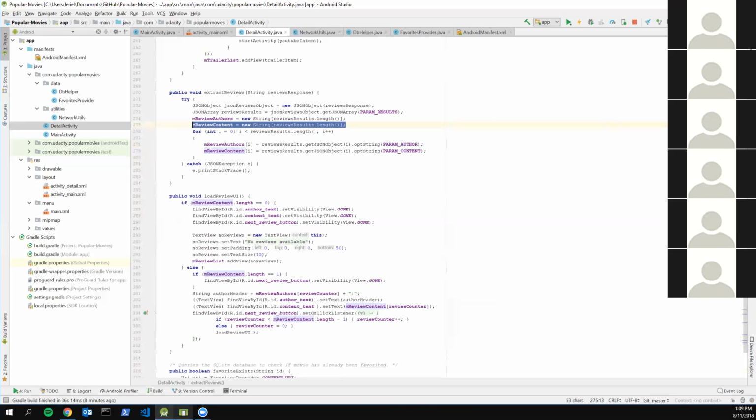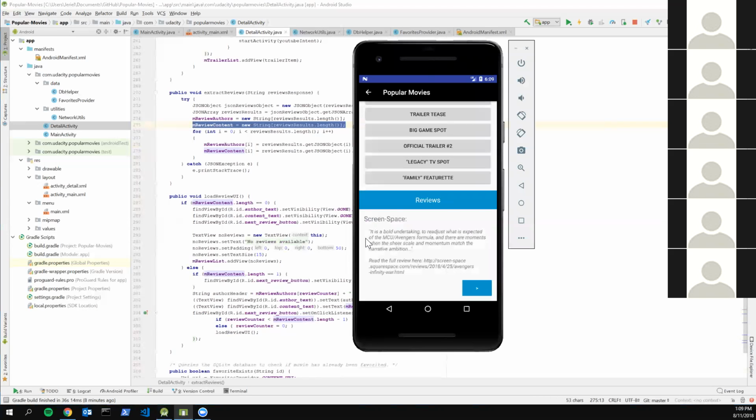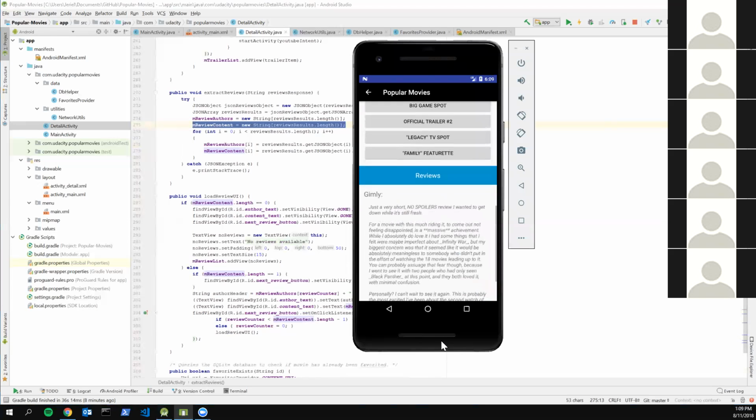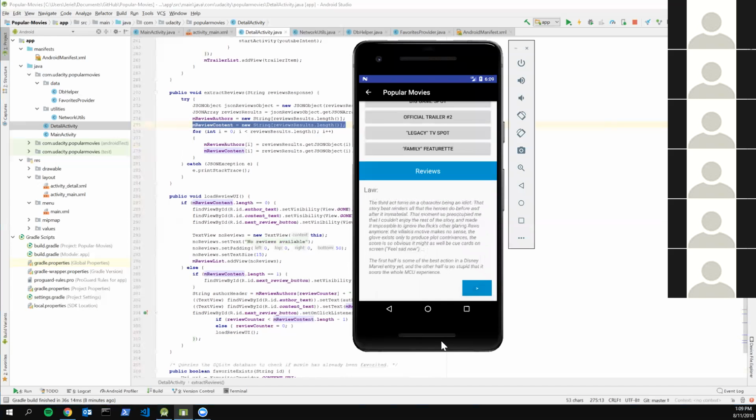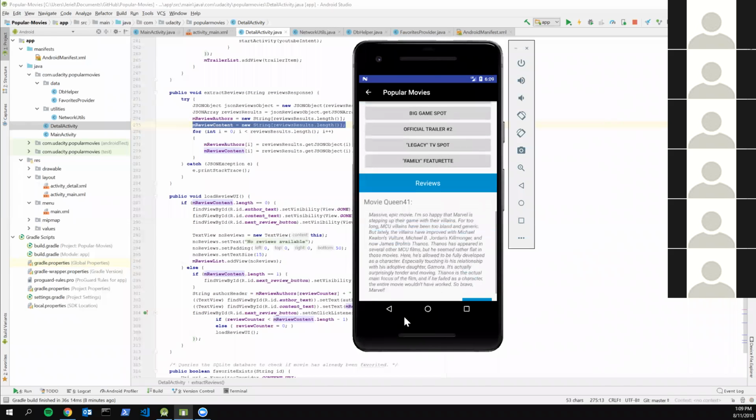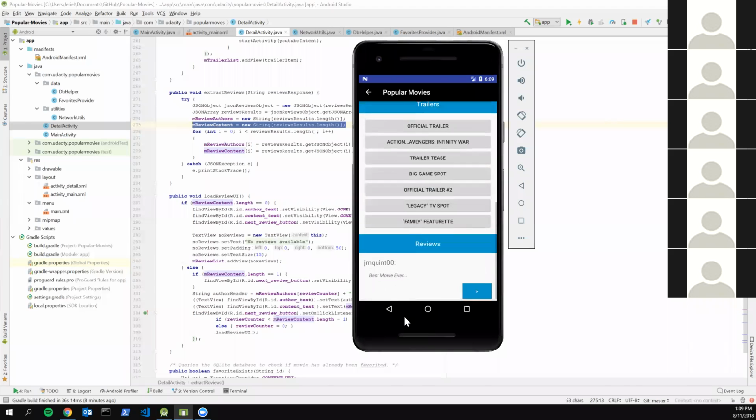The way you go about this is up to you. You can either have it as one whole list, or what I did is I separated it out, so if you click a button, it cycles through each review. I had a little text view with the username and the review information, and then a button. The button cycles through each review until it reaches the end, and then it goes back to the beginning. So that's how you tackle the reviews portion.